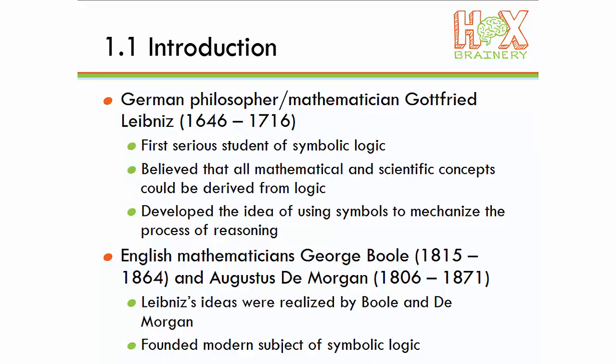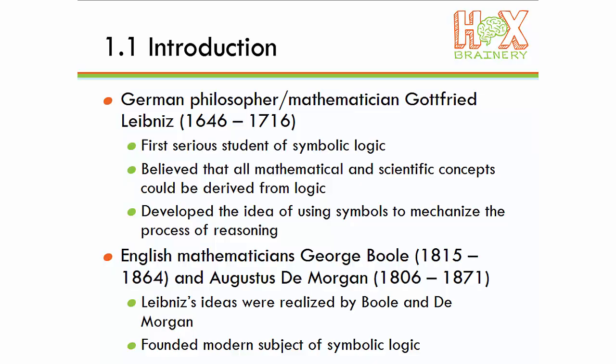The German mathematician Gottfried Leibniz was the first student of symbolic logic. He believed that all mathematical and scientific concepts could be derived from logic. He envisioned logic as a universal language.